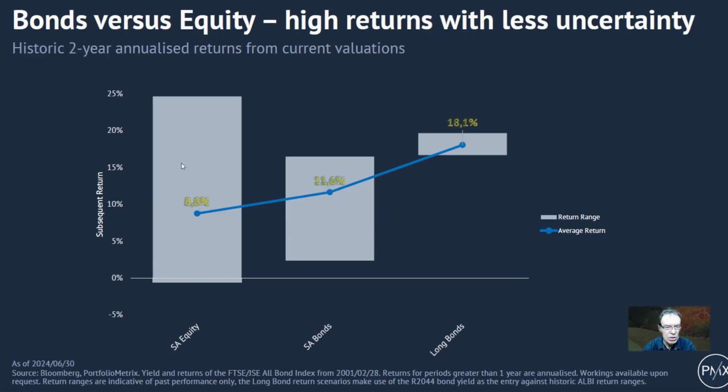Now this just shows us what happens when we were last at a point in time looking forward with interest rates as high as 11.6%. As we saw previously, it's difficult to predict what equities will do in the next 2 years. It could be as high as 25% or as low as -1%, but we can see that specifically the dynamic income type of funds, over the next 2 years, when we move from a place where we are now, gave 18.1% per annum.